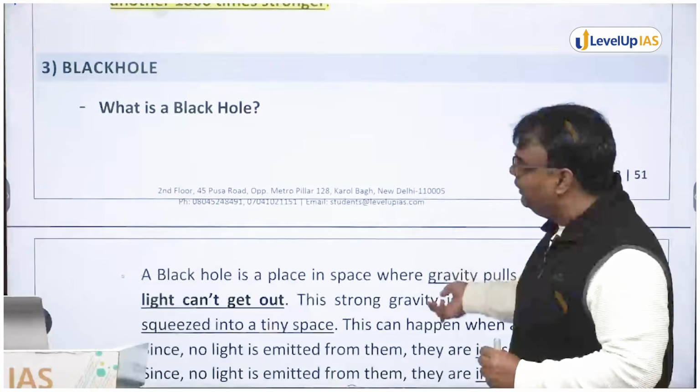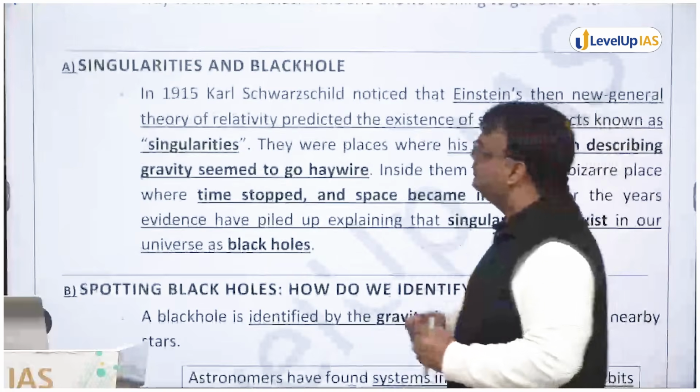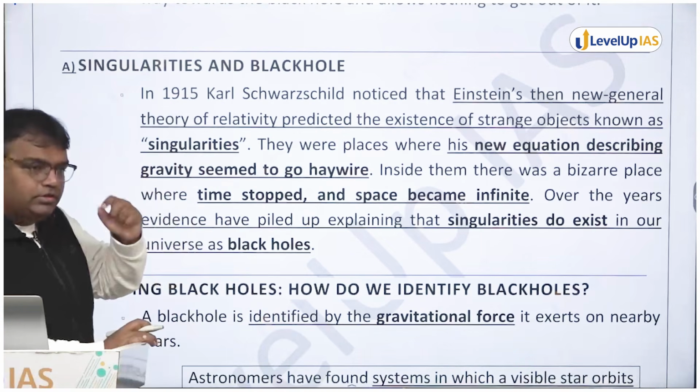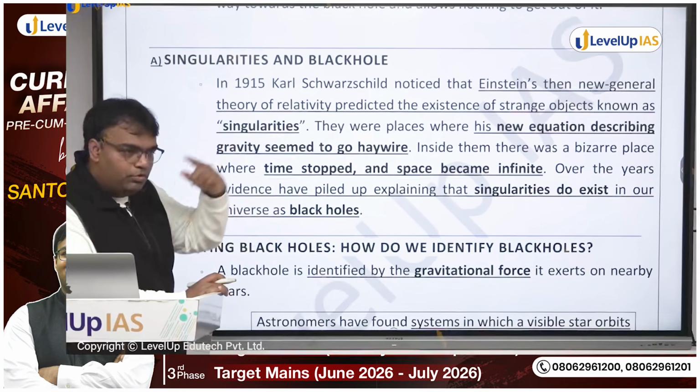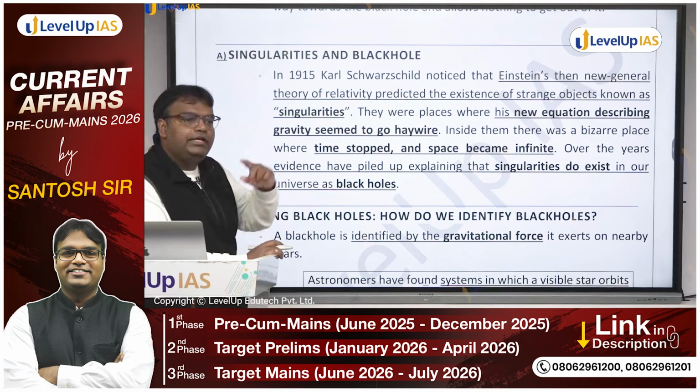Now, singularity and event horizon वाला फंडा थोड़ा सा जानते हैं. Singularities, black hole. The event horizon we have understood. What is event horizon? वो point beyond which, वो boundary beyond which what happens? Even light is not able to come out. We can say कि it is the boundary of black hole.